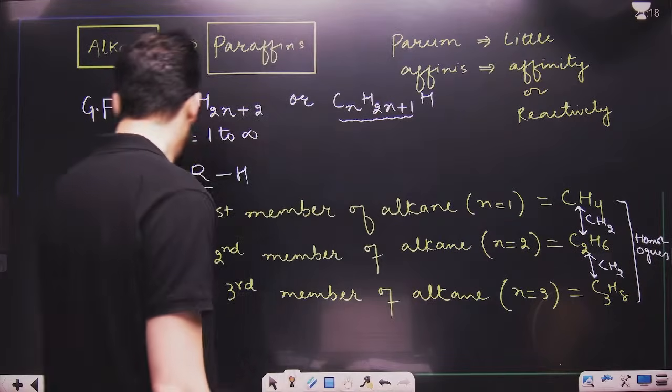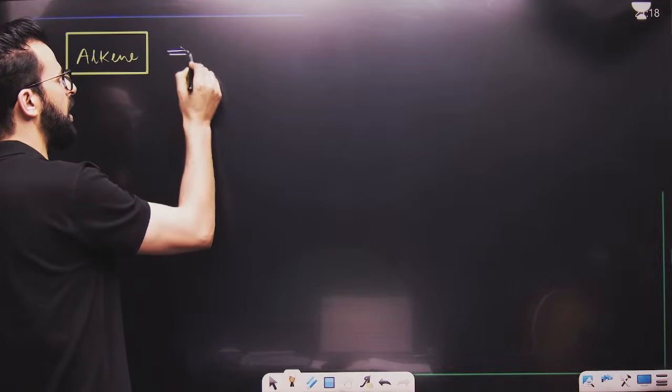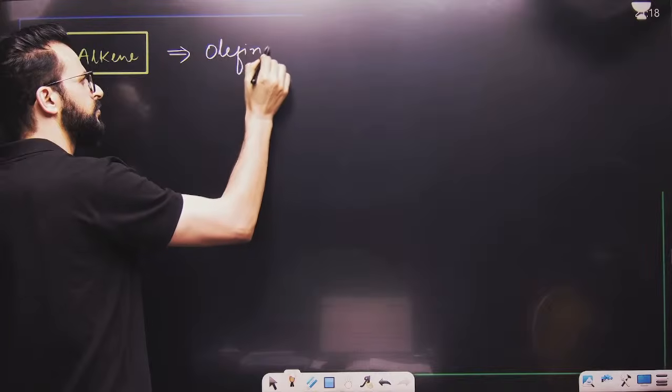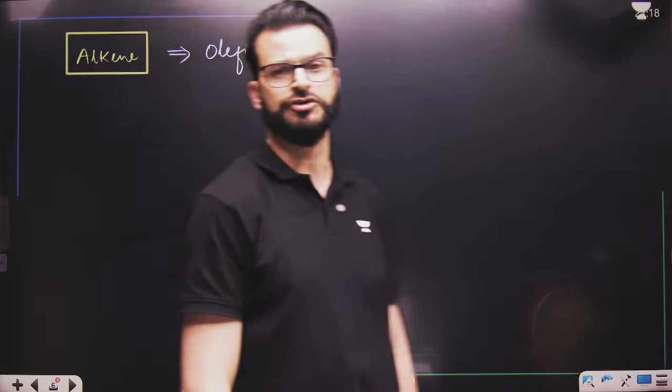Okay, my dear lovely students. Now, next one is alkene. Alkenes are also known as olefins. Why are they known as olefins?